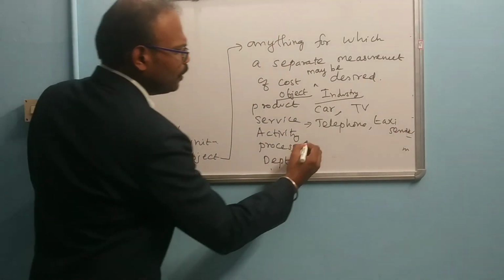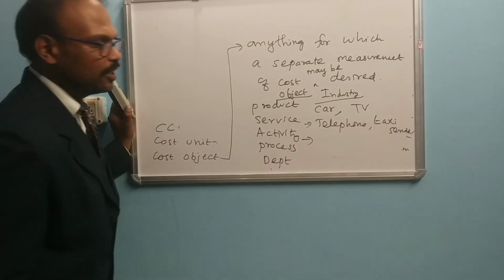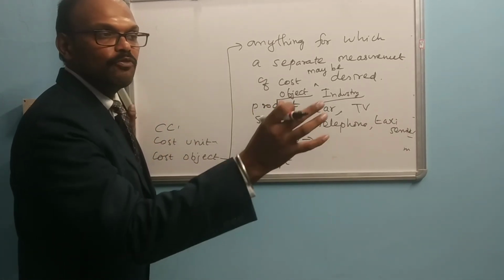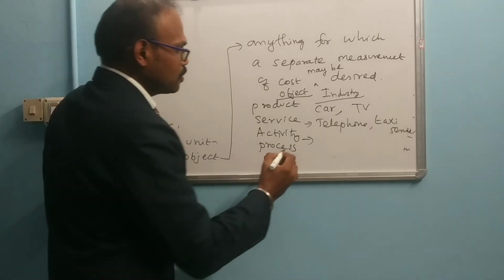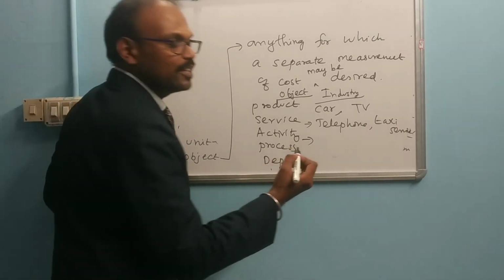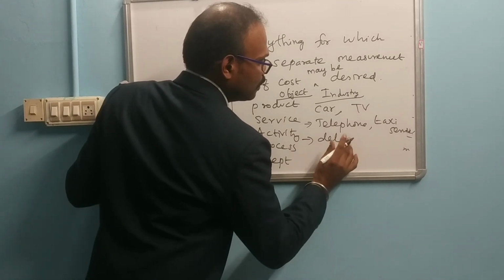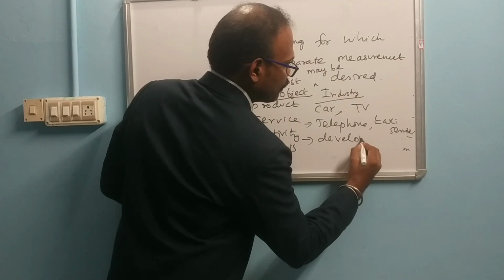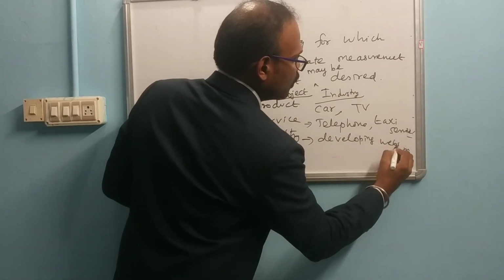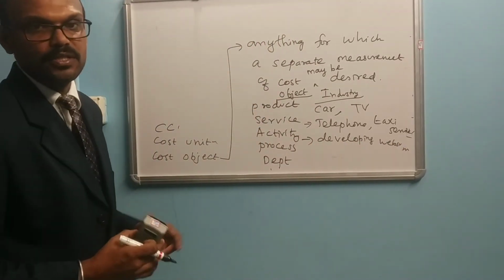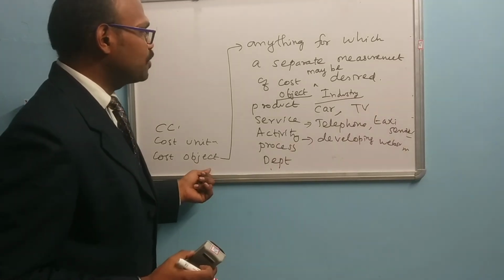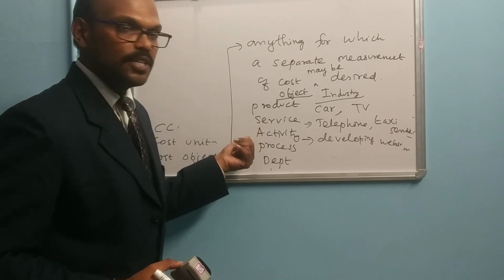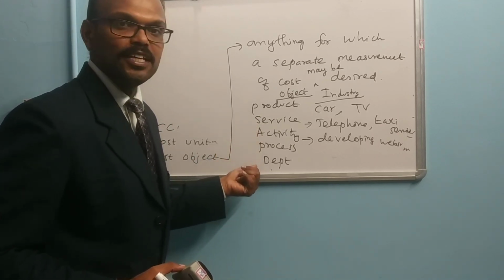If we go for activity, for example, you are developing a website for a particular company, what will be the cost of that activity? Developing a website for the organization is an activity. So the cost object may be a product, a service, an activity, a process, or a department.